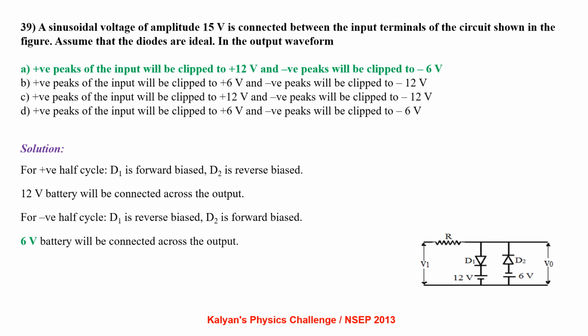For the positive half cycle of the input supply, D1 is forward biased and D2 is reverse biased. So the 12 volt battery will be connected across the output. For the negative half cycle, D1 is reverse biased and D2 is forward biased. So the 6 volt battery will be connected to the output. So option A is correct.